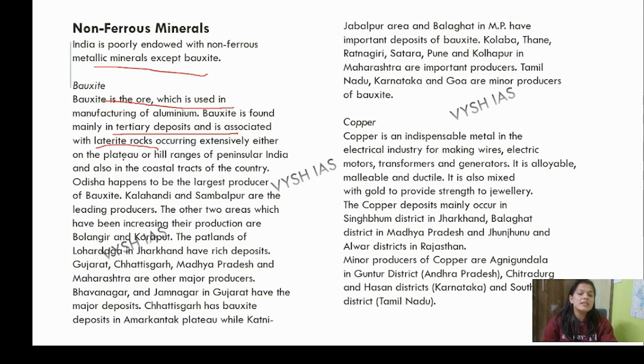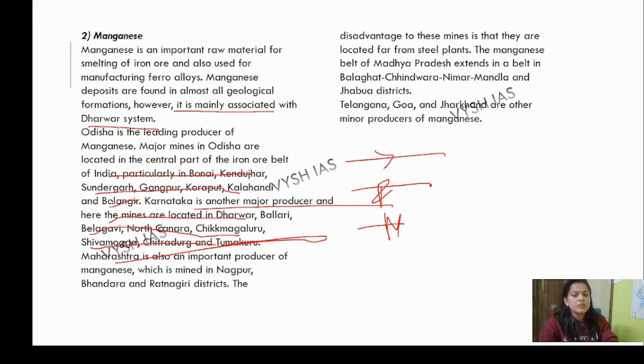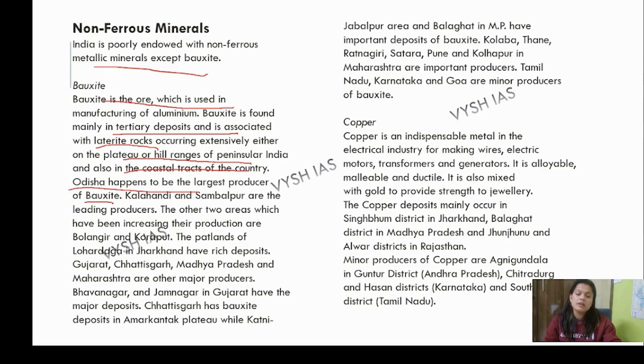Occurring extensively either in the plateau or hill ranges of peninsular India and also in the coastal tracts of the country. Odisha happens to be the largest producer of bauxite. Again, Odisha was the largest producer of manganese. Odisha has been the largest producer of bauxite. Kalahandi and Sambalpur are the leading producers. Now what will happen? Confusion will be created.